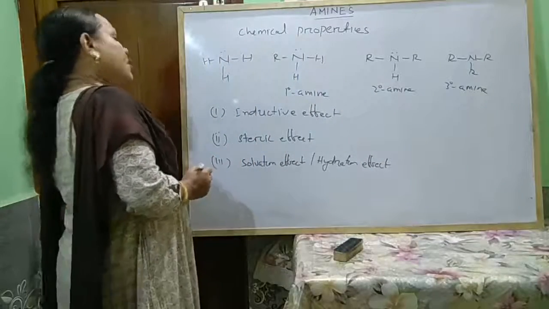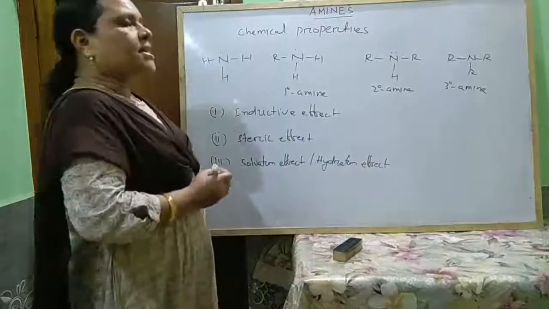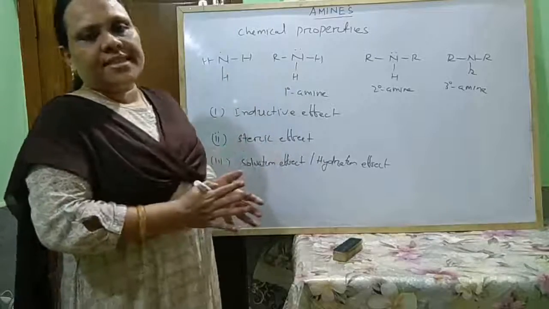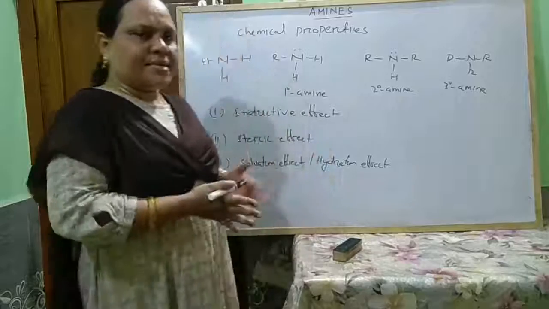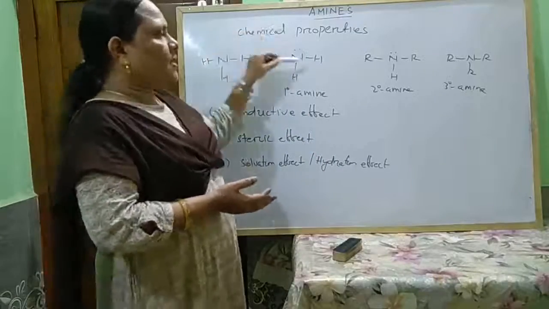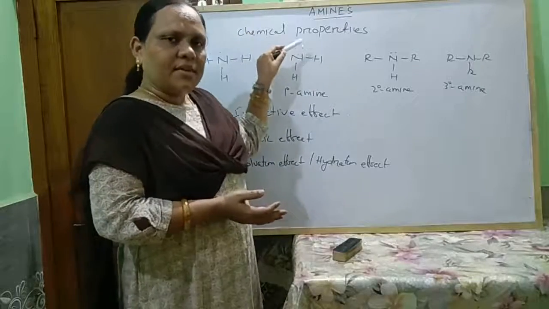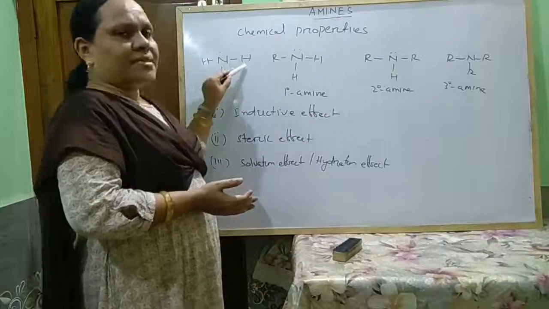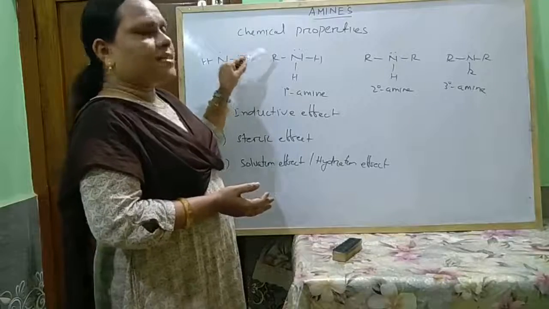So, what is inductive effect? Presence of plus I group increases the basic strength, whereas presence of minus I group decreases the basic strength. A plus I group pushes electrons towards nitrogen, so the electron density of the nitrogen atom increases. In ammonia there are only 3 hydrogen atoms, but in a primary amine there is an alkyl group, which has plus I effect.